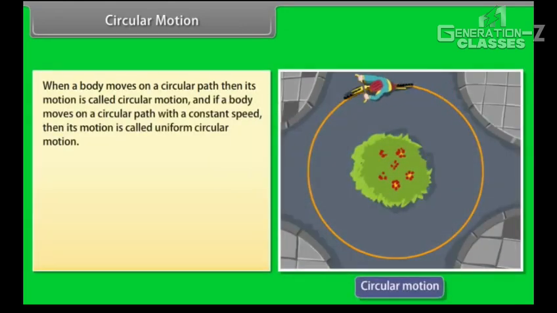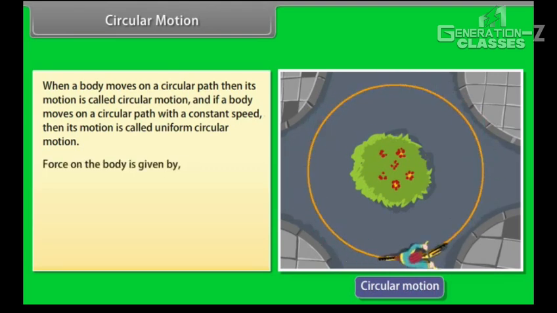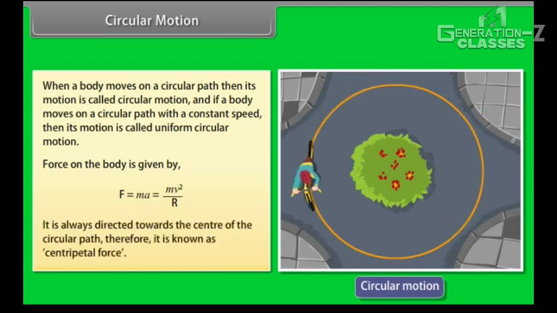Circular motion. When a body moves on a circular path, its motion is called circular motion. And if a body moves on a circular path with a constant speed, then its motion is called uniform circular motion. The force on the body is given by F = ma = mv²/r. It is always directed towards the center of the circular path. Therefore, it is known as centripetal force.